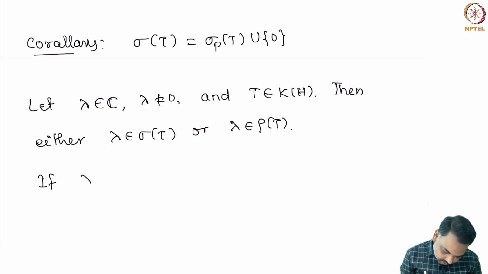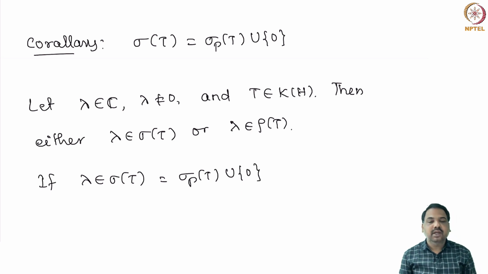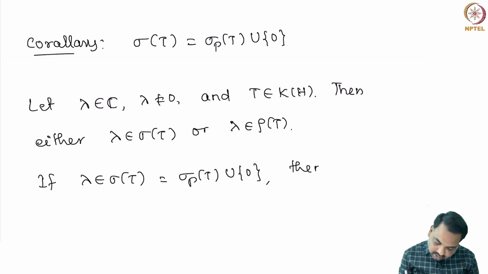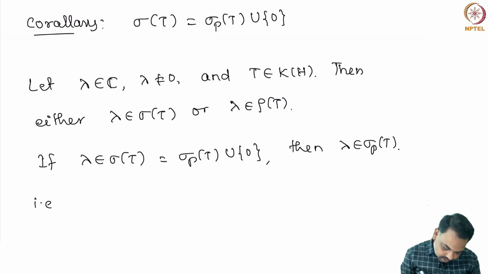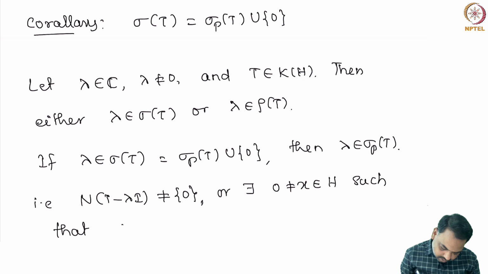But when lambda is in the spectrum of T, we know that the spectrum of T is the point spectrum of T union 0, but lambda is non-zero, so we can say that lambda is in the point spectrum of T. That means the null space of T minus lambda I is non-zero, or there exists a non-zero x in H such that Tx equal to lambda x.